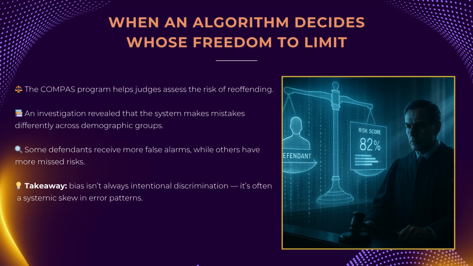In the U.S. justice system, the COMPAS program is used to help judges assess the risk that a defendant will reoffend. The intent seems noble: analyze someone's past and produce a risk score that influences bail decisions. But in 2016, an investigation exposed a disturbing fact: the system was wrong in different ways for different races. Among people who were released and did not reoffend, black defendants were almost twice as likely to be falsely labeled high risk. Conversely, among those who did reoffend, COMPAS more often mislabeled white defendants as low risk.